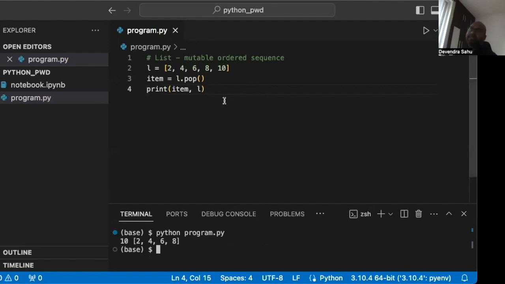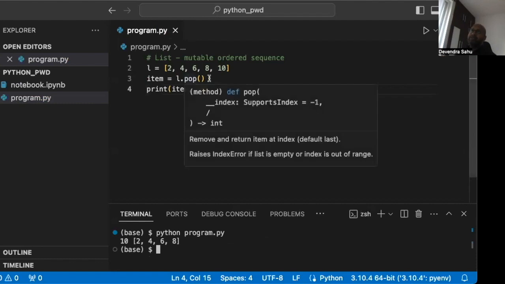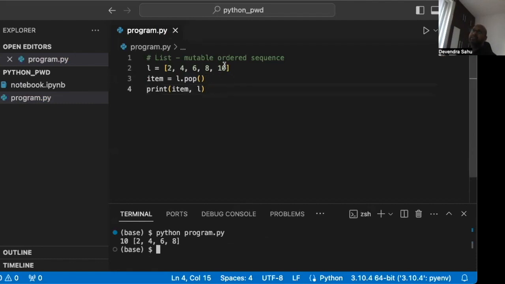Let's see that in action. What pop does is remove the item from the end of the list and return that item, which we are assigning to the variable item. So item should be 10 because that's at the end of the list. After popping it, that item is removed. We can see that 10 is assigned to the variable item, and this list doesn't have 10 anymore, which was at the end, right?